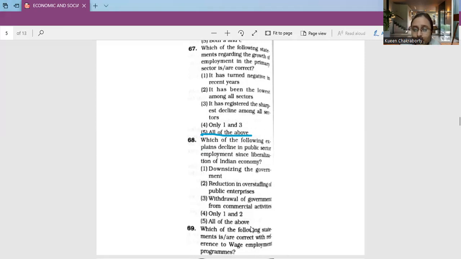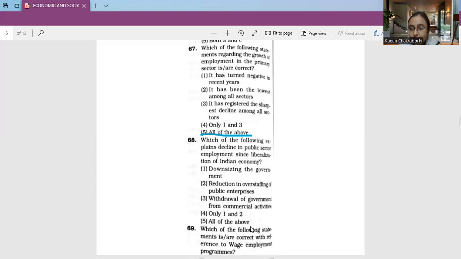A decline in public sector employment is a policy-induced phenomenon propelled by the reforms towards economic liberalization, which leads to measures like downsizing the government, reduction in overstaffing of public enterprises, and also withdrawal of government from commercial activities.